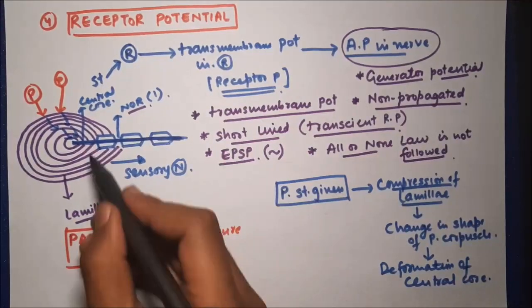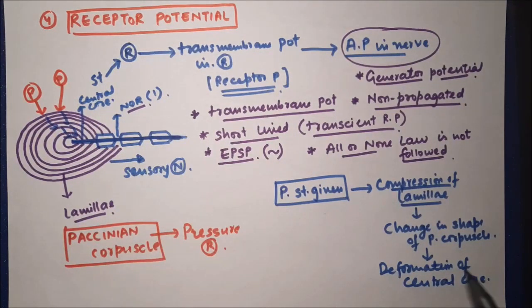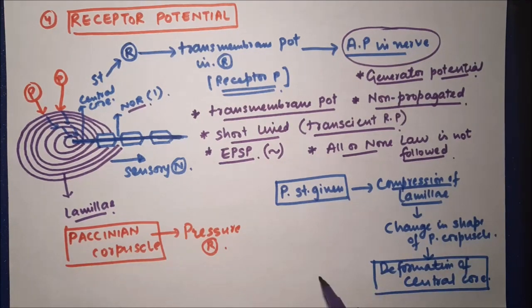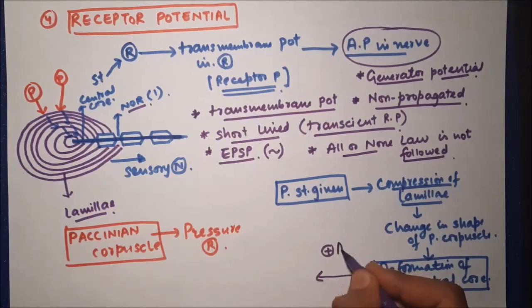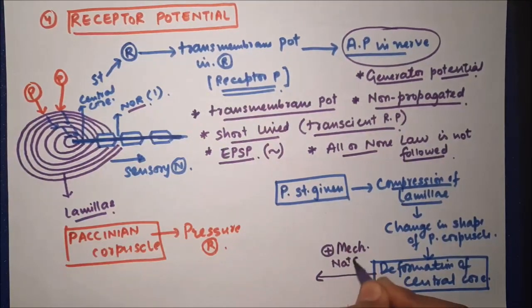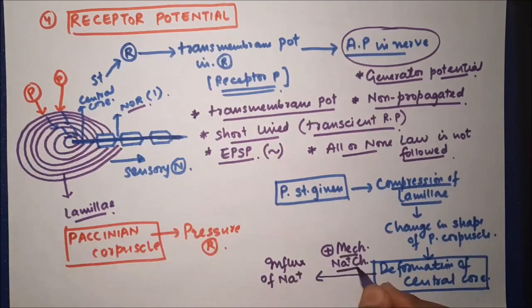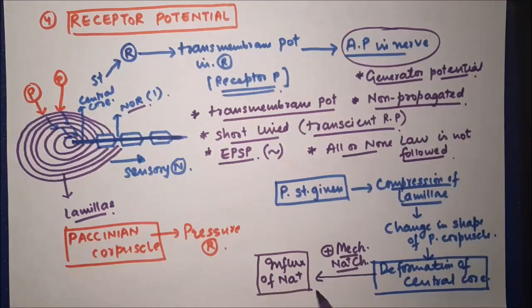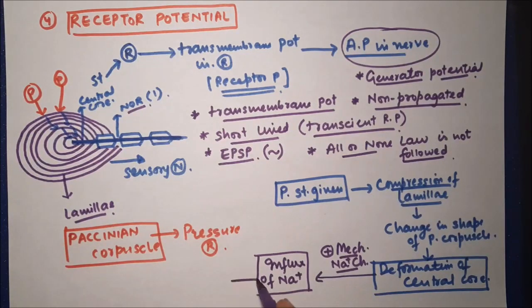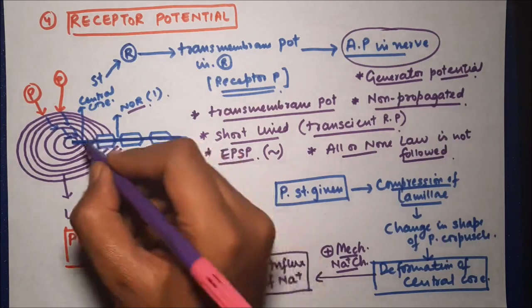In the central core, mechanical sodium channels are present. Once there is deformation, which is a mechanical change, these mechanical sodium channels will start opening. This will result in influx of sodium, and this influx of sodium will result in generation of a small potential difference, which is called the receptor potential. Thus the receptor potential is generated in the Pacinian corpuscle after the pressure stimulus is given.